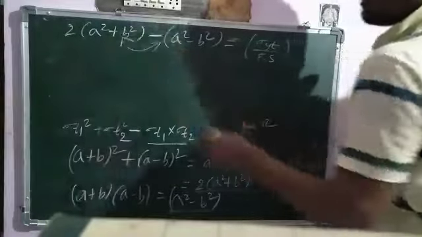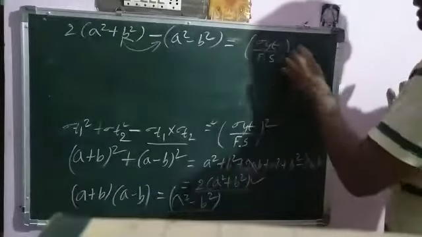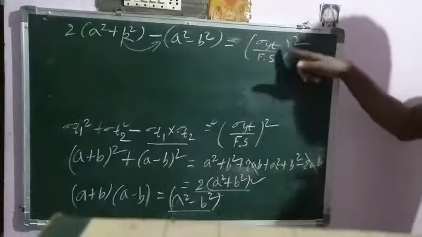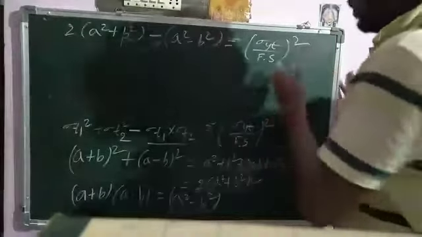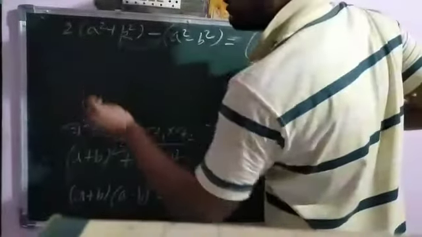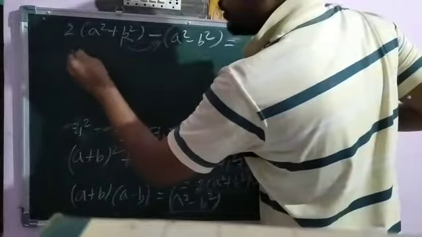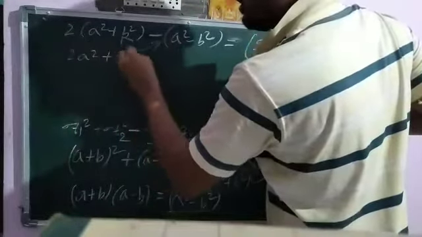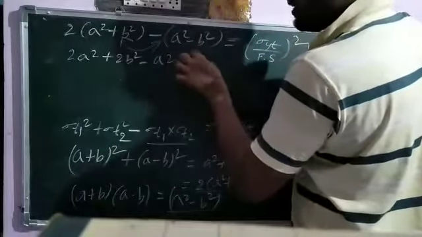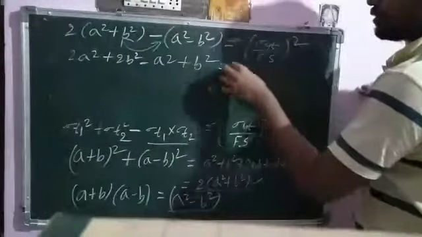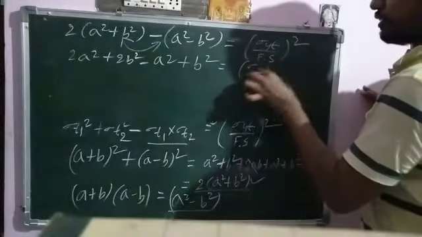We can simplify this term further, and later take the A value and B value as a whole square. Sigma yt is already given, I think 310, so later on we can substitute, no problem. Now it becomes 2A square plus 2B square minus A square, multiplying minus into minus gives plus B square, equal to (sigma yt by factor of safety) whole square.